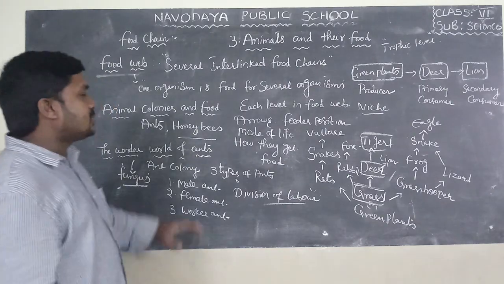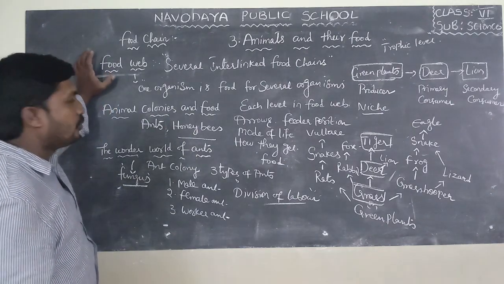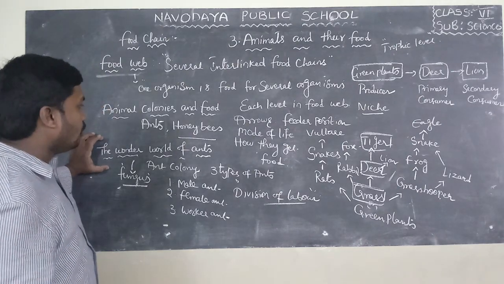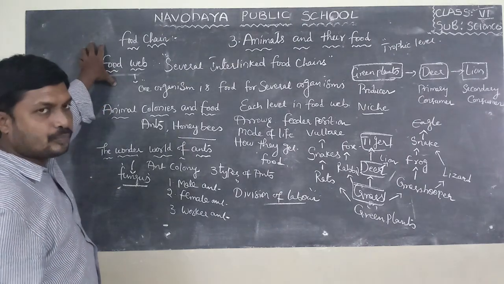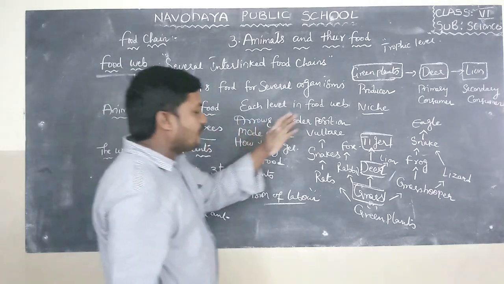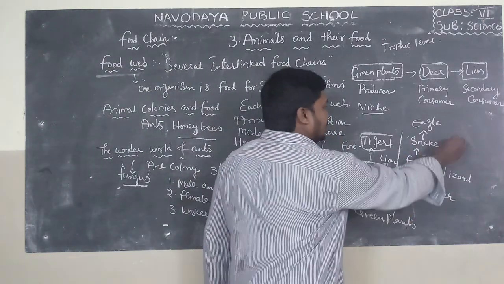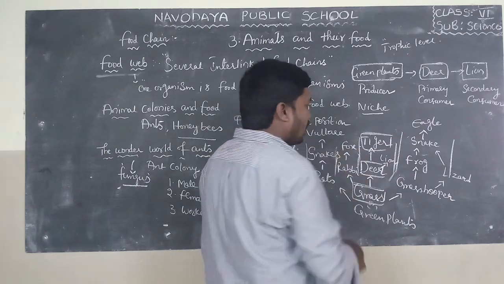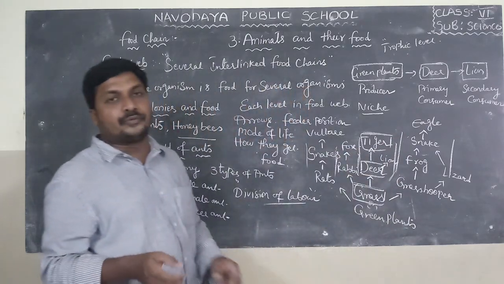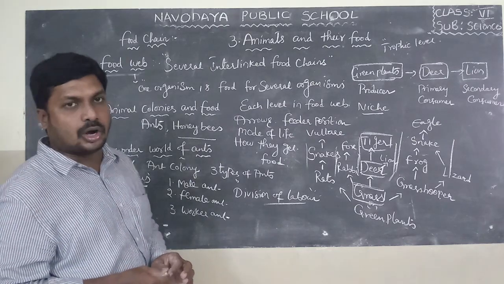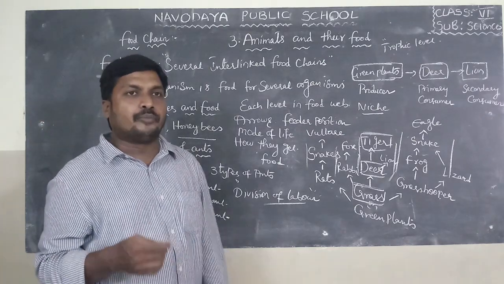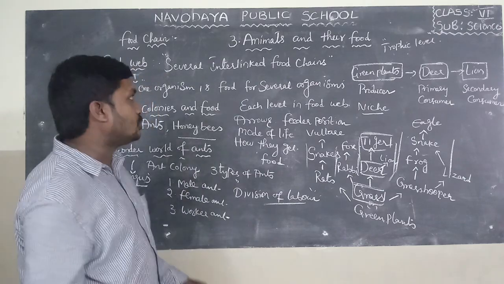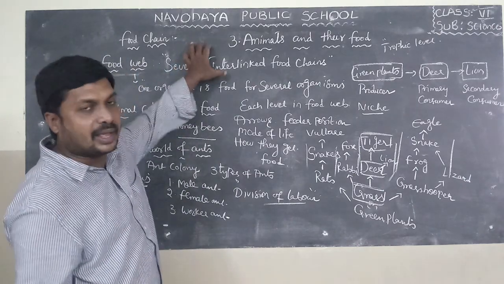So in this class we learned about food web, animal colonies and food, and the wonder world of ants. In a food web we can find several interlinked food chains, like this is one food chain, this is one food chain, this is one food chain. Several interlinked food chains united together are called a food web. In a food web, one organism is food for several organisms. So this is about animals and their food.